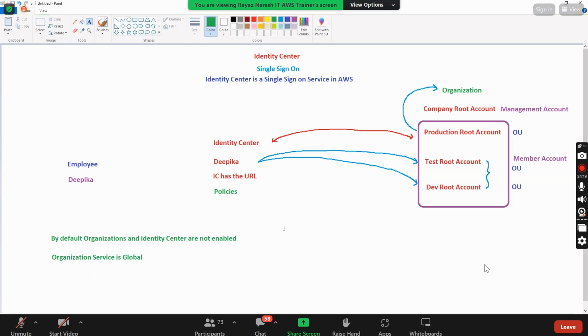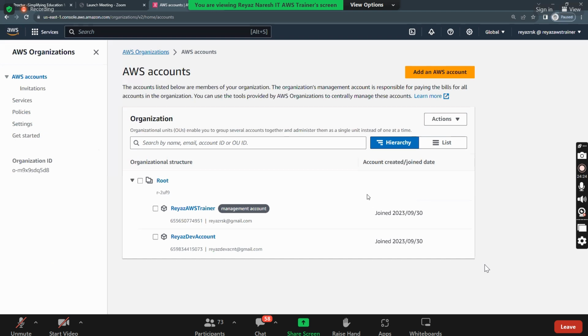There is a question, sir. How do we enable organizations? So Nana, I already have my organizations enabled. Otherwise, you will get an option called enable. You just need to click on enable. That's it. It automatically gets enabled. Okay.